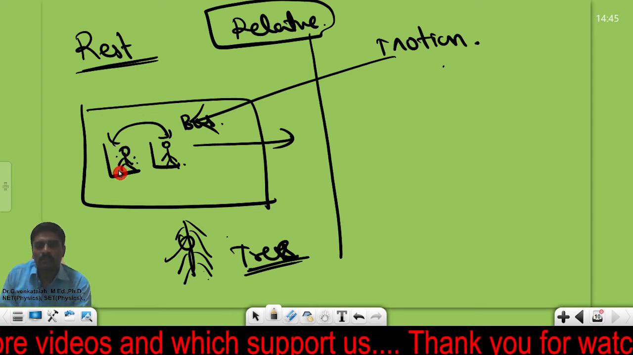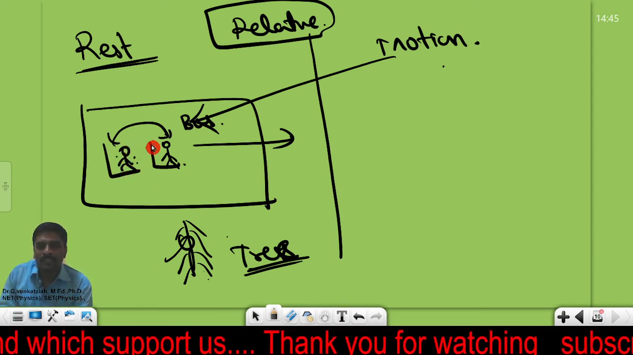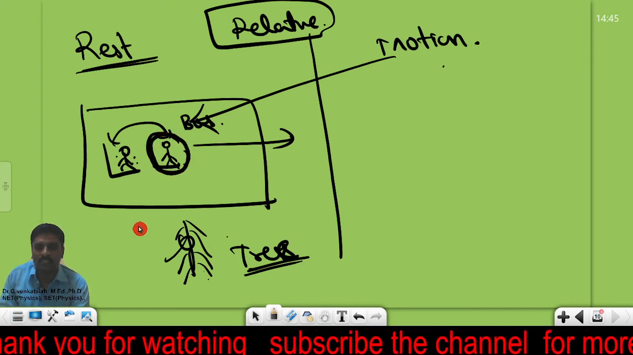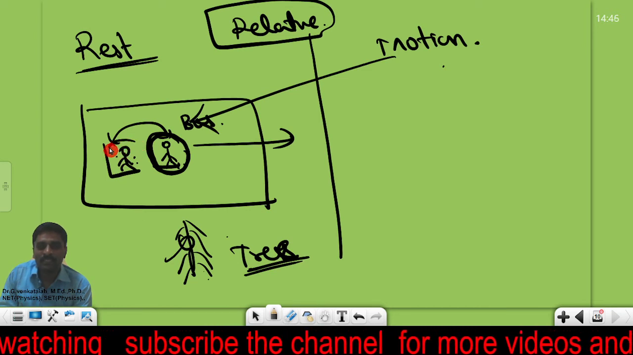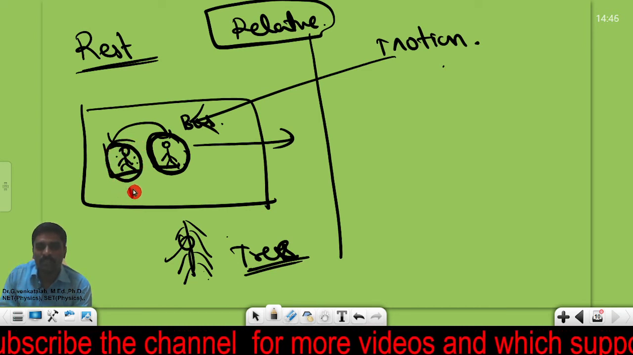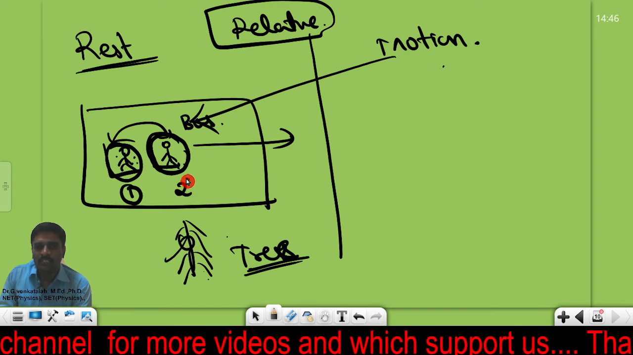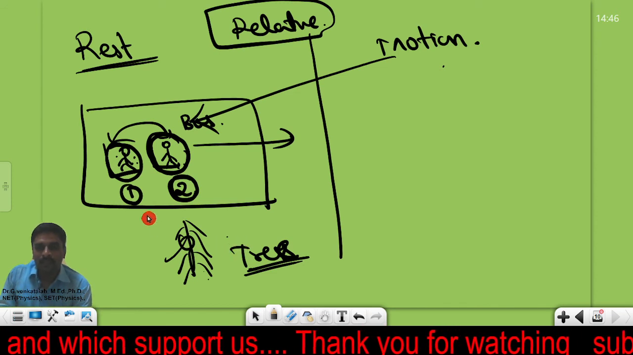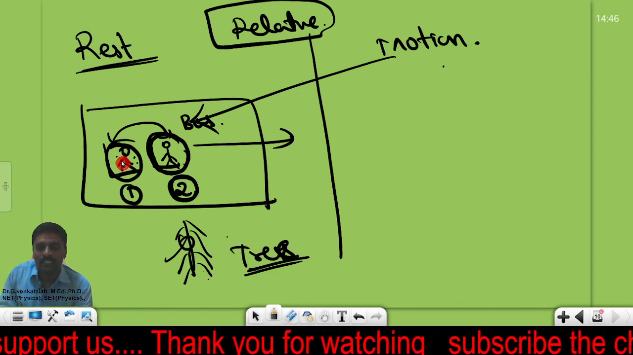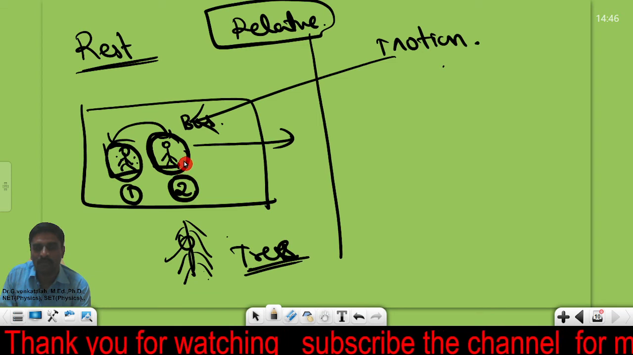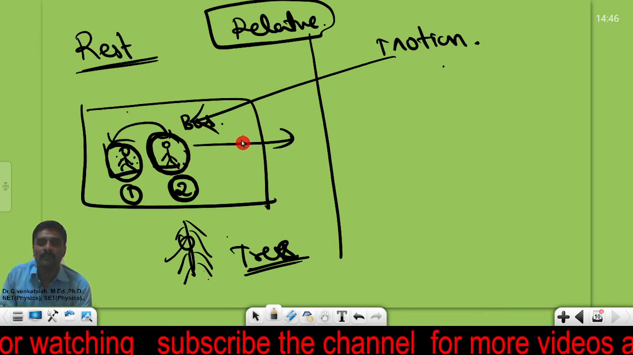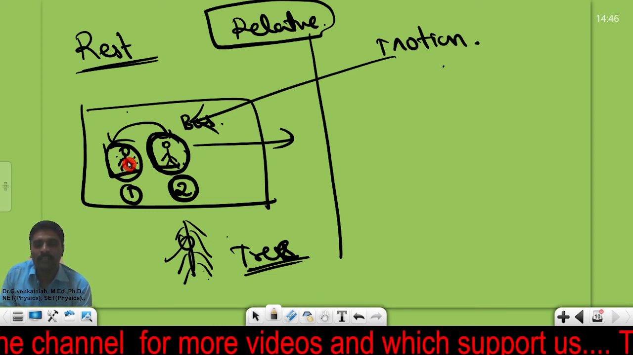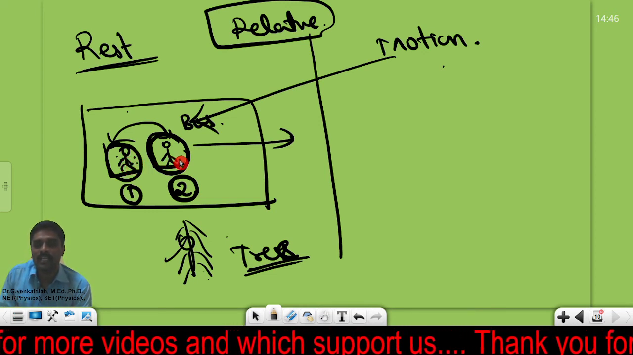Will you please understand one more thing? Now I am considering the other passenger of the bus as the surrounding. The passenger we took for observation first, and the second passenger is called the surrounding. Then the first passenger is not changing his position with respect to the second passenger of the bus, even though the bus is moving. That means in the second case, the passenger 1 is said to be at rest with respect to the second passenger.